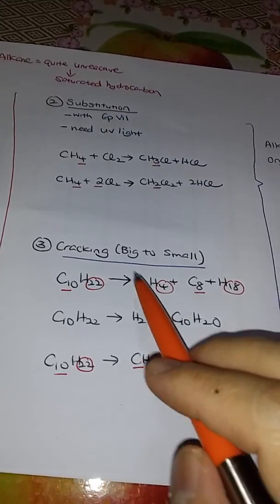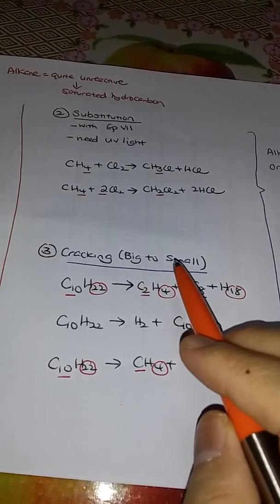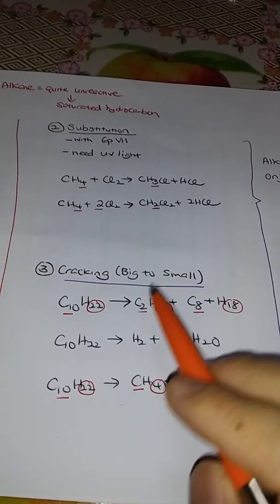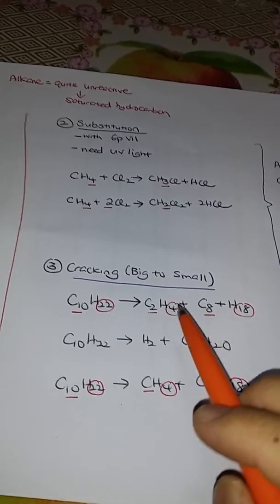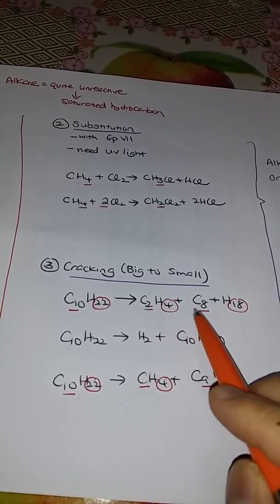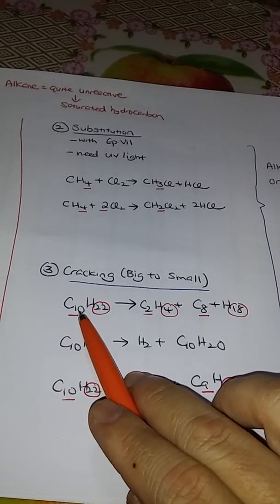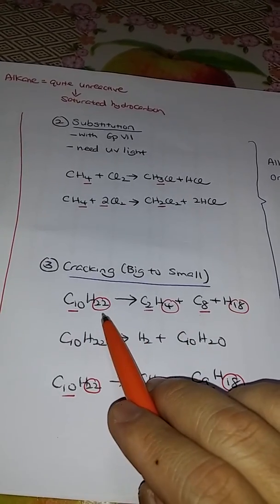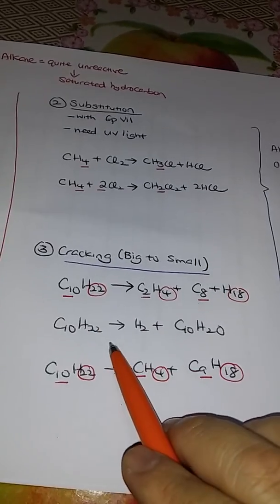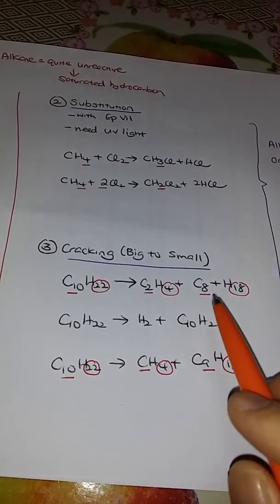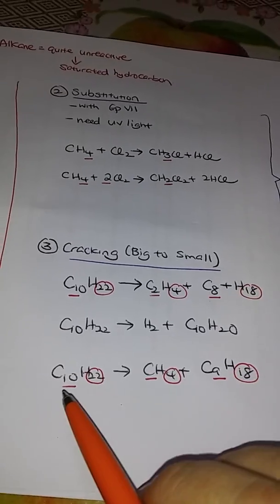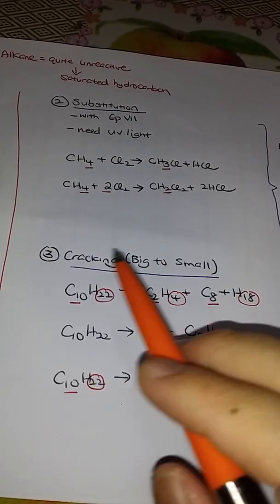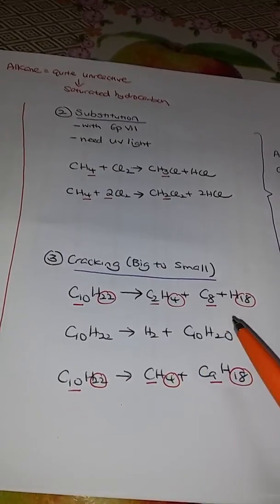Another reaction that alkane will go through is cracking. Cracking is from big to small. There is no fixed product, as long as the total number of carbon adds up to the main one. 4 plus 18, 22 hydrogen. Or it can be just, see, they are all different products. It's just making sure that the number of carbon and the number of hydrogen add up to the main one. So cracking is just a big alkane breaking into smaller alkanes.